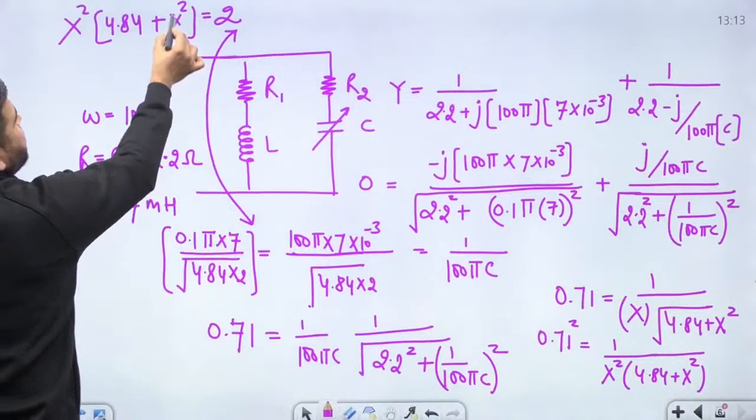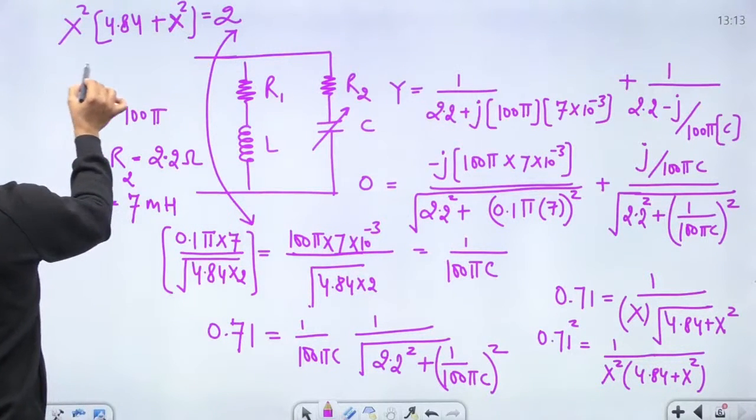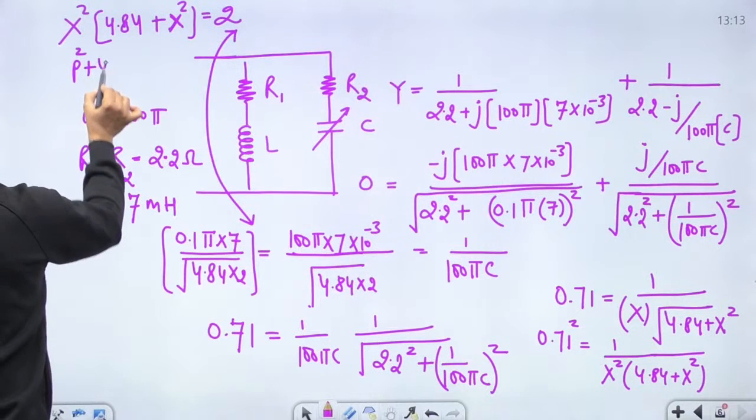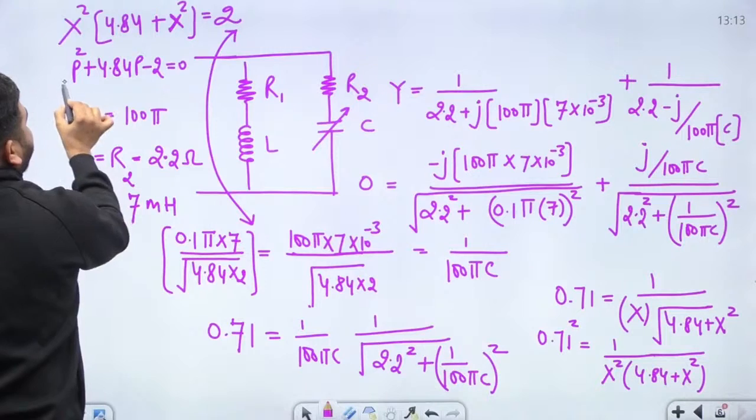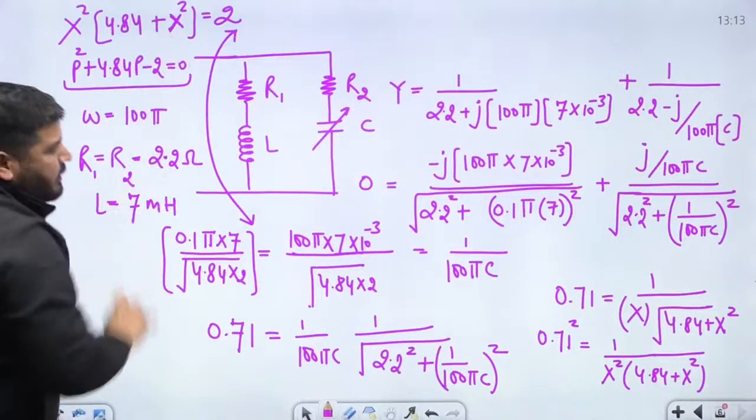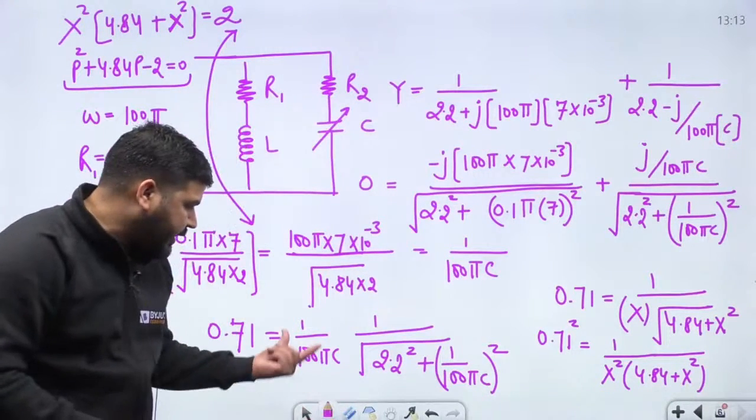This is a quadratic equation. You can write x square equal to p. So it will be p square plus 4.84p minus 2 is equal to 0. Now you can calculate the value of p. From p you can calculate the value of x. From x you can calculate the value of c.